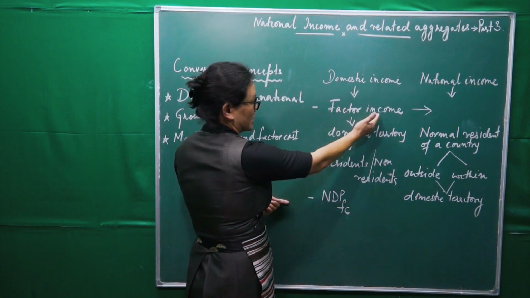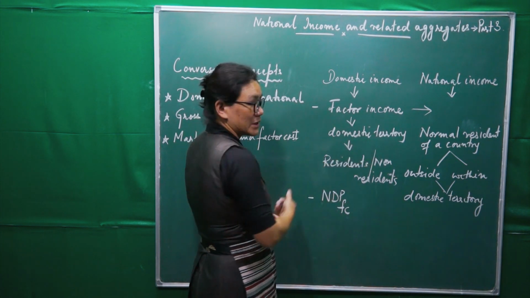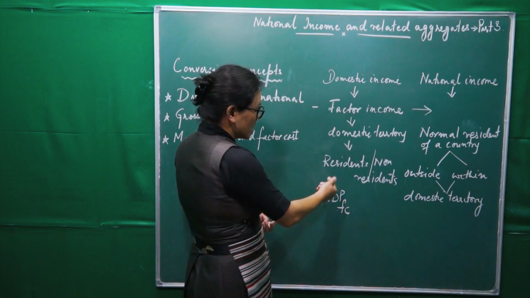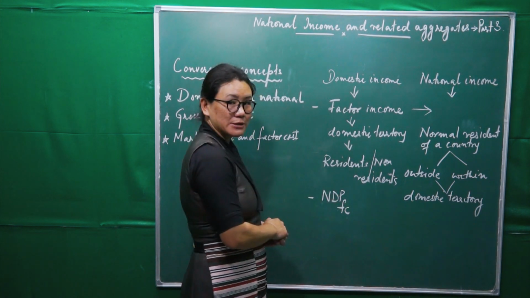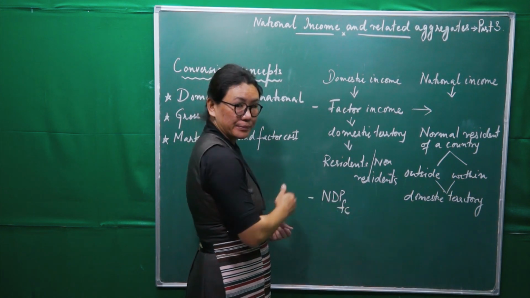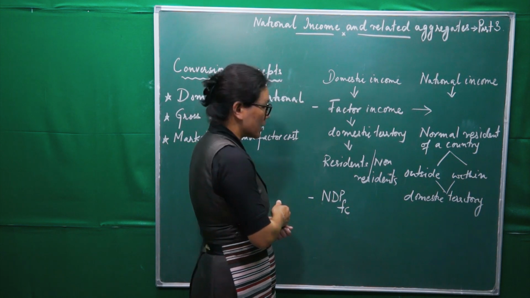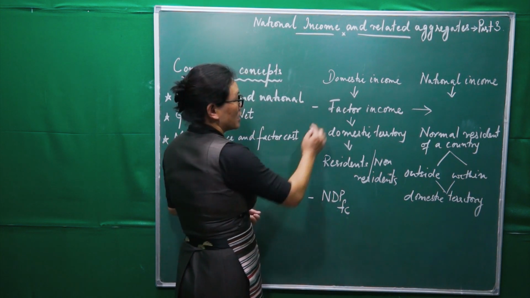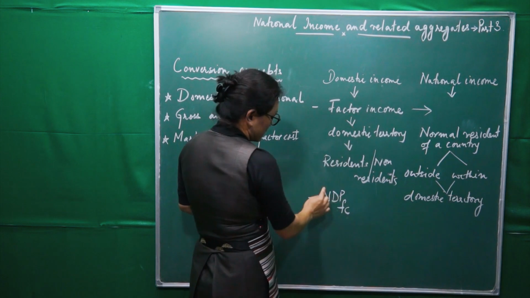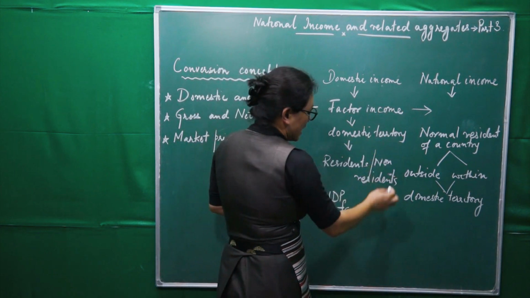Again, this is the factor income which is generated within the domestic territory of a country during 1 year, called NDP at factor cost. So this will come later in aggregates concepts.